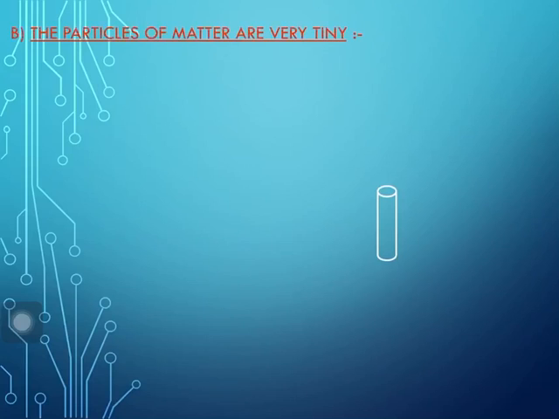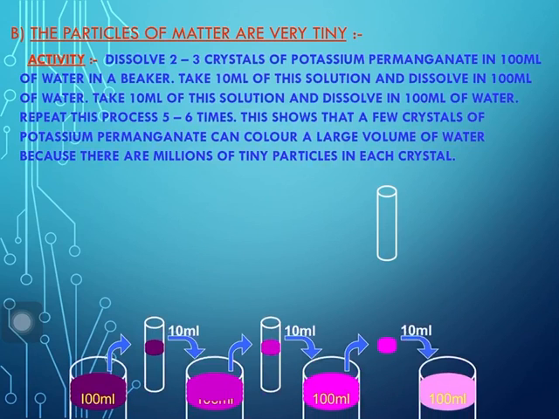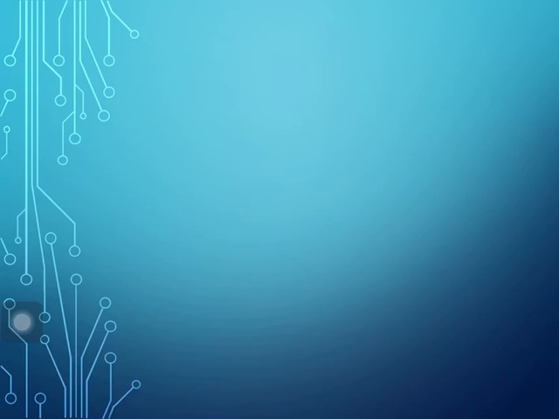Now the next activity shows that particles of matter are very tiny. In this, we dissolve 2-3 crystals of potassium permanganate in 100 ml of water in a beaker. Take 10 ml of this solution and dissolve it in 100 ml of water, and take 10 ml of this solution and dissolve it in 100 ml again. Repeating this 2-3 times, we see that the color decreases with every step. We have just taken 2-3 crystals, but we still obtain color after 5-6 dilutions. We can repeat this activity until we get colorless water.